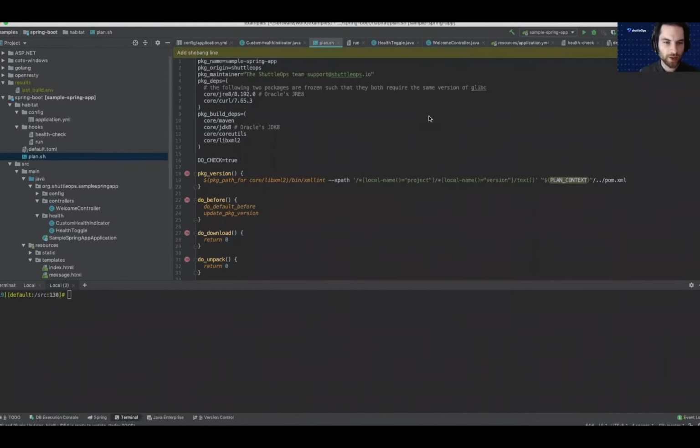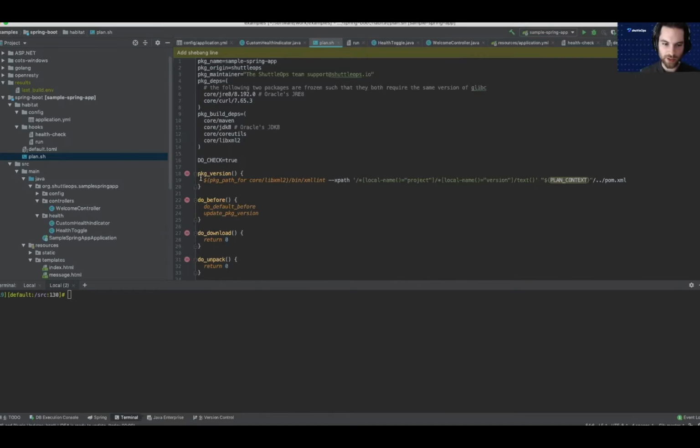Hey everybody. Today we're going to show you how to take a Spring Boot application with a custom health indicator, package it with Chef Habitat, and make sure that the health reported by the Spring Boot actuator is actually used by the health check and thus reported by Chef Habitat. Now, the first thing that we need to do is create a plan file.